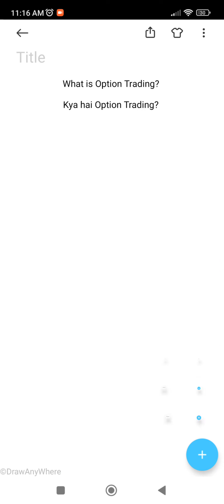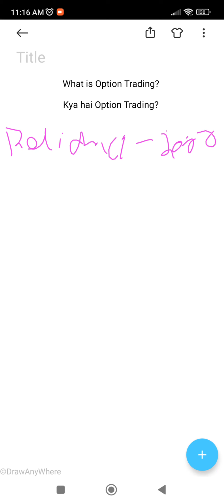Now I'll take the same example of Reliance, and the share price is 2000 and you expect it to go to 2200. Okay, in investing you are actually taking delivery of the shares. By putting 40,000 rupees, you're going to get around 20 shares is what you're going to get.